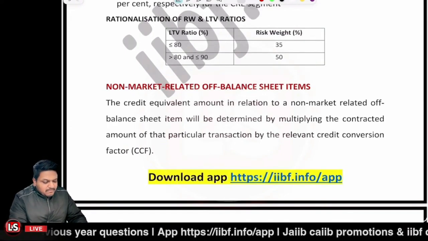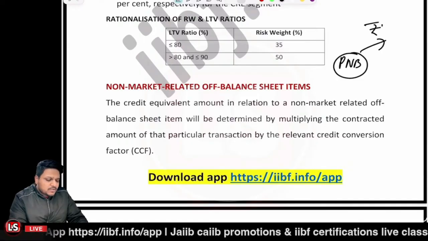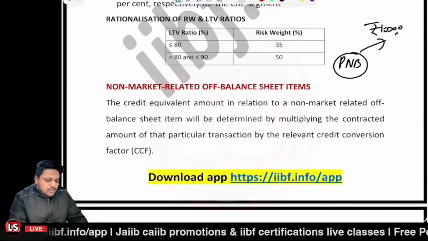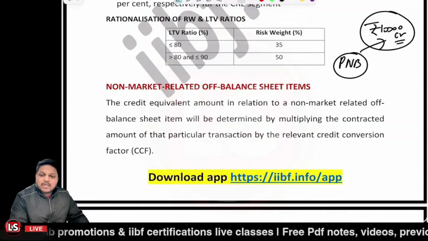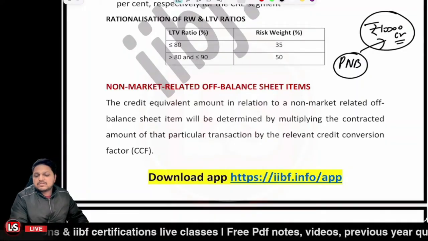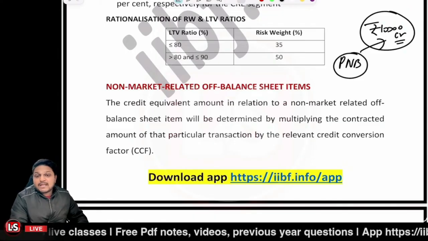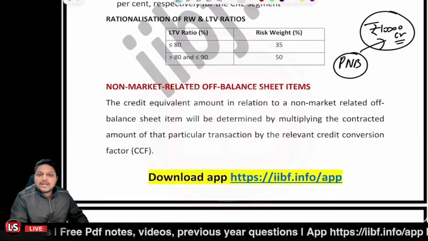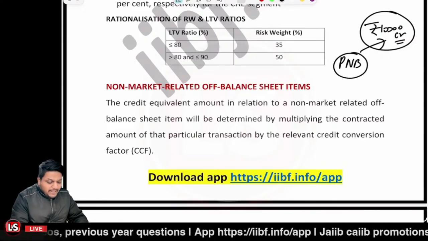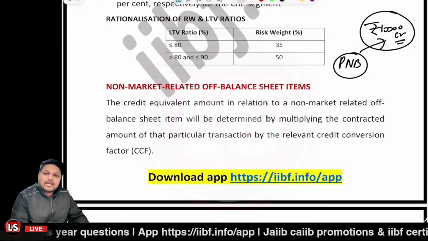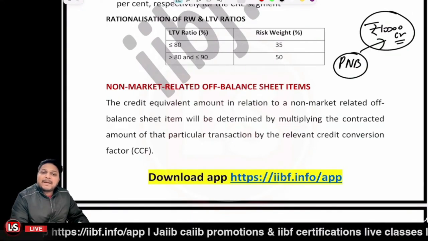Let's say PNB Bank has extended guarantees amounting to rupees 10,000 crore. Now this 10,000 crore is a liability on the bank. It may crystallize at any time. So that is also to be converted into credit equivalent, right? There can be a credit equivalent amount related to it, which may be imposing a risk upon the bank.